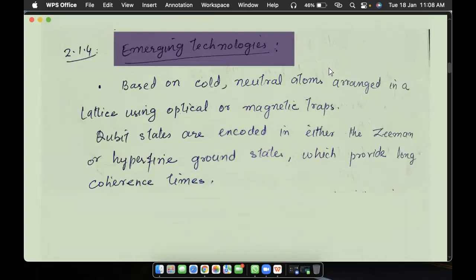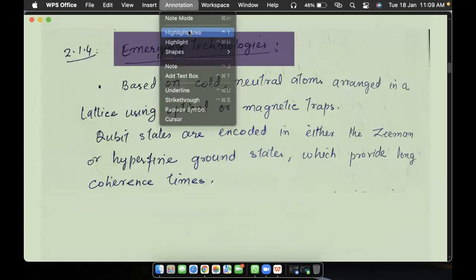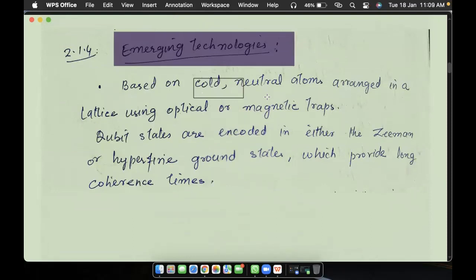Then there are some technologies which are emerging right now, and lots of work is being done around the globe. It is based on cold neutral atoms. This is based on cold neutral atoms arranged in a lattice using optical or magnetic traps. They use their properties like Zeeman or hyperfine ground states, and they store the information, or they use them as qubit states.